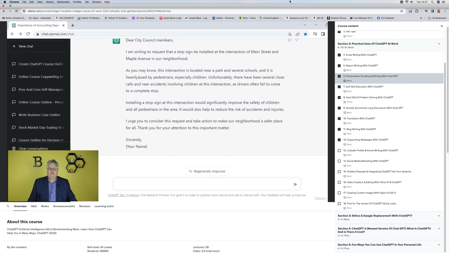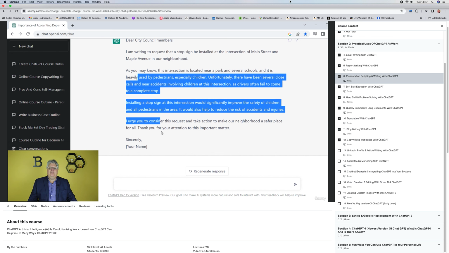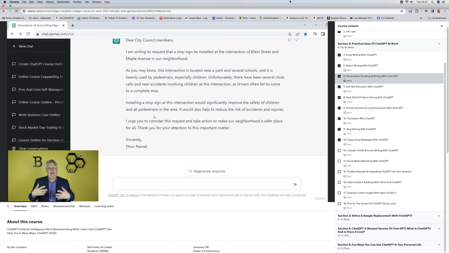So here's just a short little thing that's about giving a little script for organizing your thoughts around just asking for a stop sign in your city neighborhood. So, things that are beyond that too. This could be adapted into an email as well, for example. So there you have it.